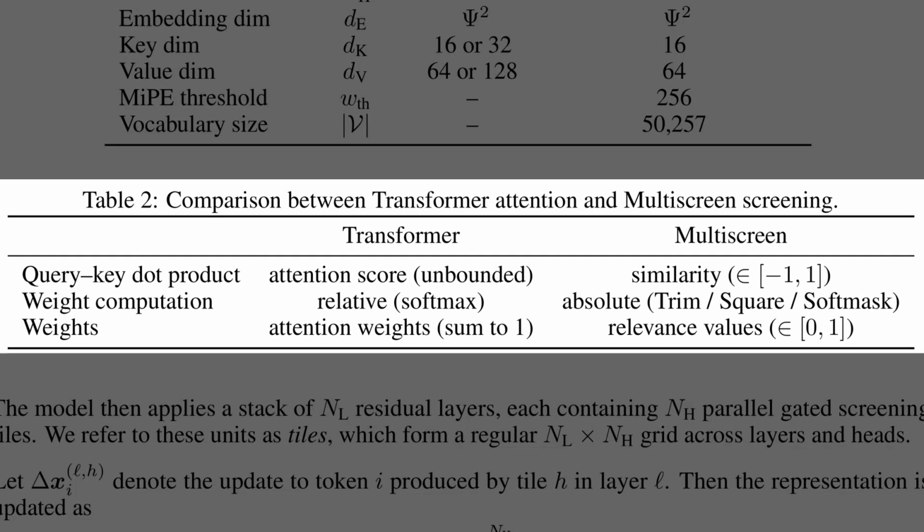Okay, Table 2 offers a direct comparison between standard transformer attention and the Multiscreen approach. In a standard transformer, the query key dot product creates an unbounded attention score, which is processed by a Softmax function. This makes the weights relative, forcing them to sum to 1 across all keys. Multiscreen, on the other hand, computes a similarity score bounded between -1 and 1. It then applies absolute operations, like trim and square, resulting in independent relevance values between 0 and 1, avoiding forced redistribution.